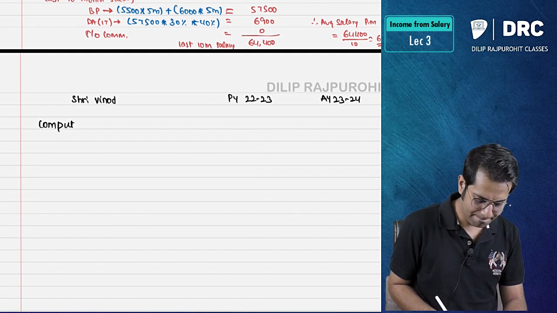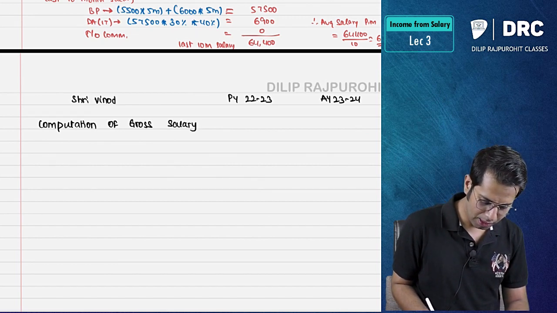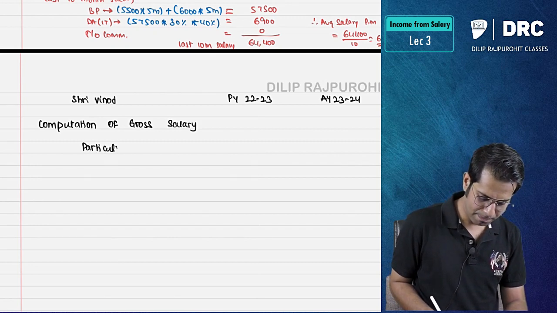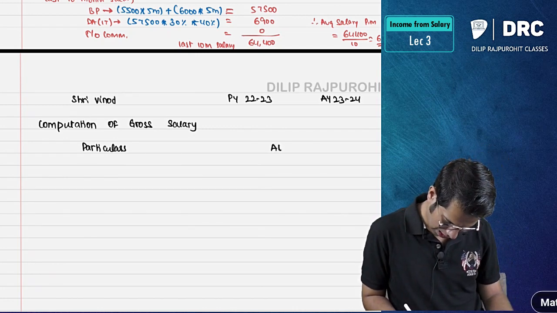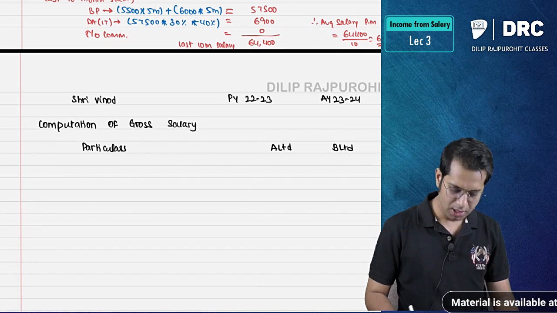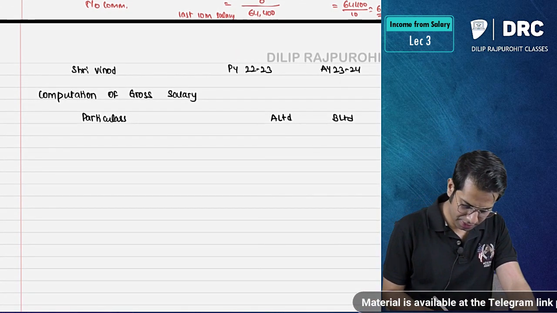Computation of gross salary, particulars, A limited, B limited. At last we can total it, so I'll do it separately for A limited and B limited.